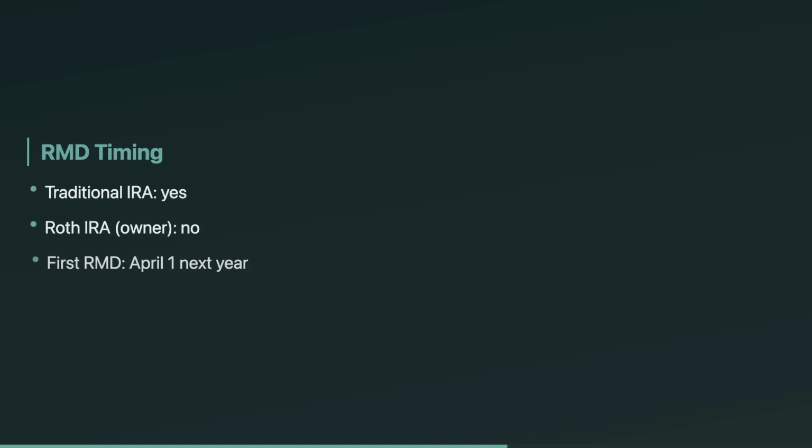Required minimum distributions are a traditional IRA issue, not a Roth IRA issue during the owner's life. Secure 2.0 moved the starting age to 73 beginning in 2023, and it later rises again. The first RMD can be delayed until April 1st of the following year, but then you still owe that year's RMD by December 31st, so you might take 2 in 1 year. Miss an RMD and Form 5329 calculates the penalty.